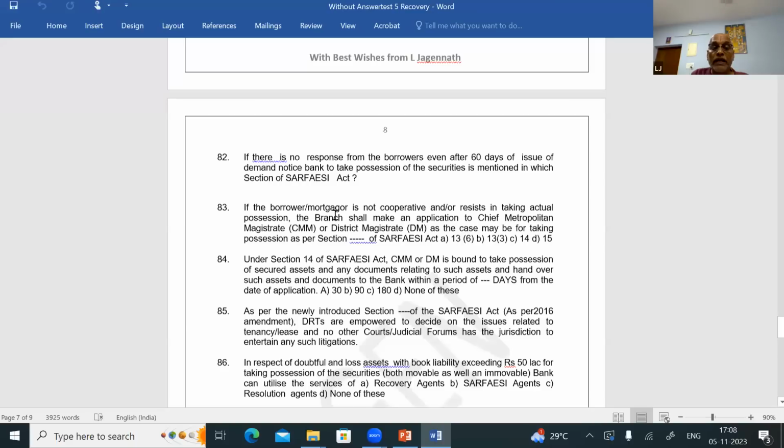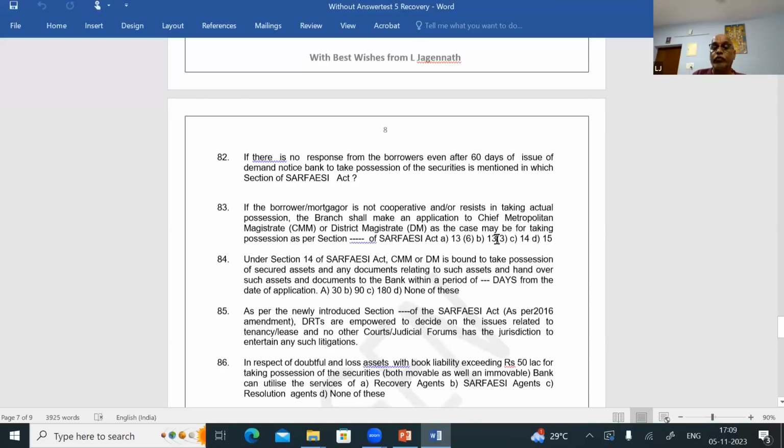Then, if the borrower or mortgagor is not cooperative and resists in taking actual possession, the branch shall make the application to the Chief Metropolitan Magistrate or District Magistrate, as the case may be, for taking possession as per section 14 of the SARFAESI Act.